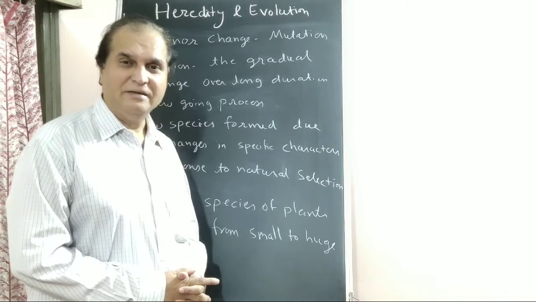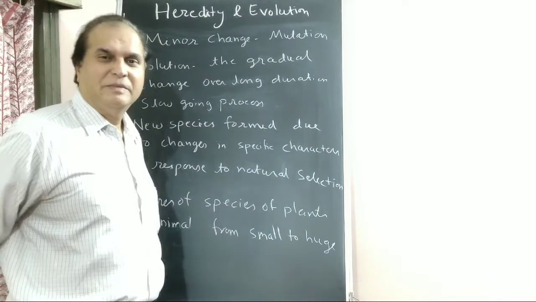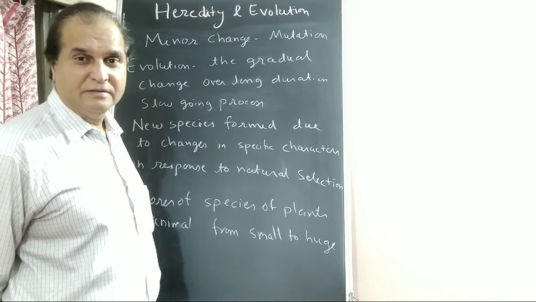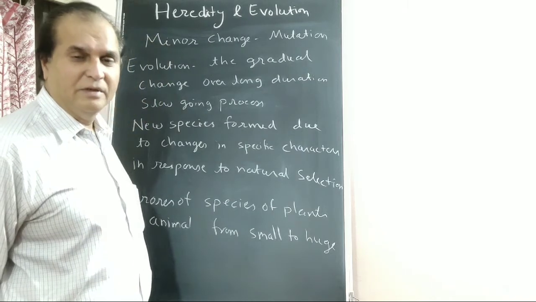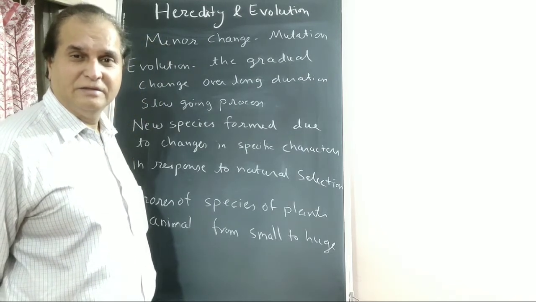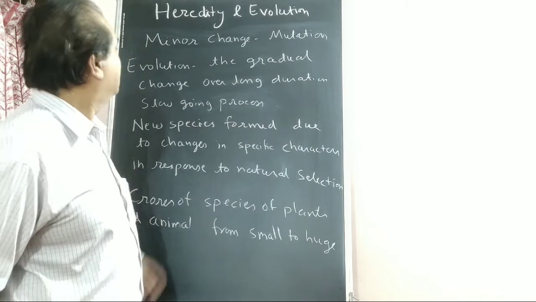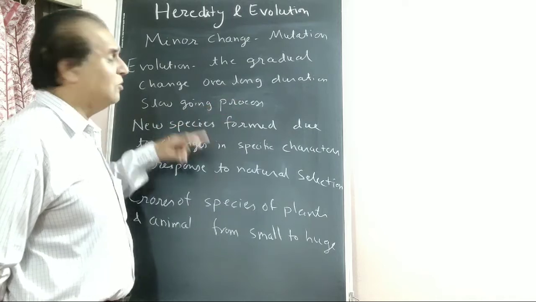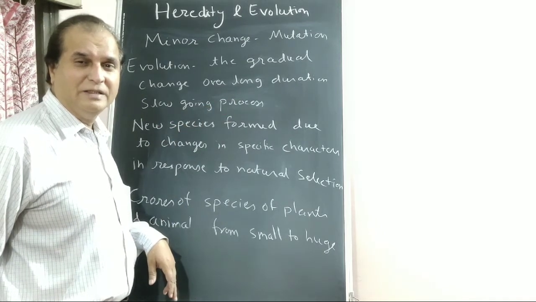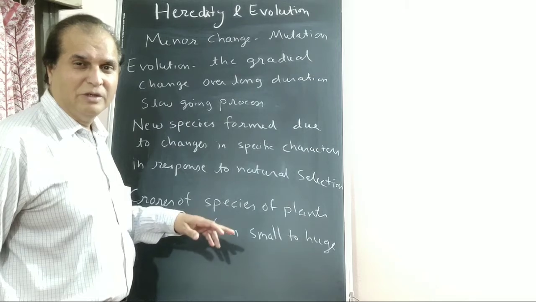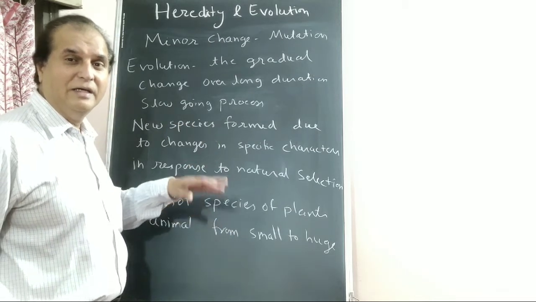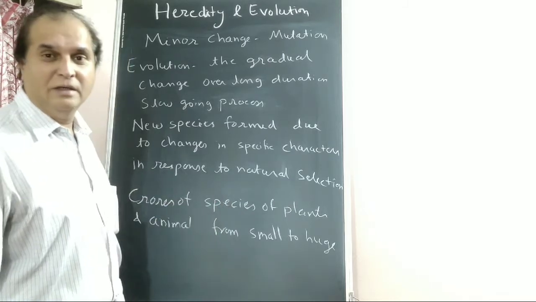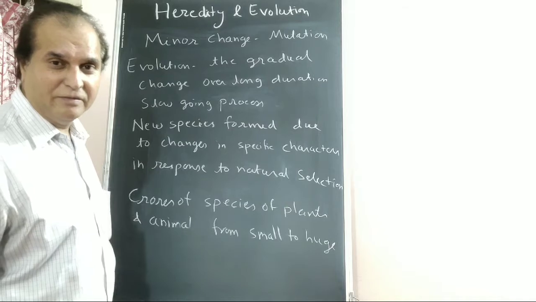Different theories are written, but the most accepted theory of evolution is by gradual changes. A slow change in the gene leads to a big change, but it is a slow process. Gradual change over a long duration, a slow growing process. Very slow. Small mutations cause changes, but only after many years. This way the different creatures are formed. Different living organisms you see.